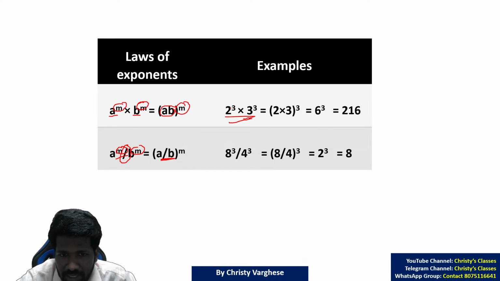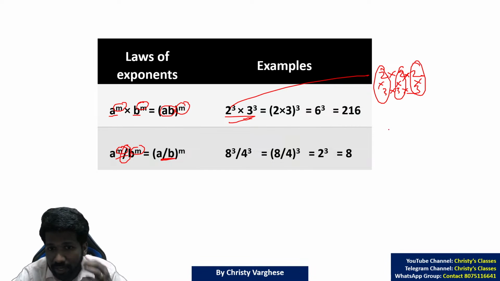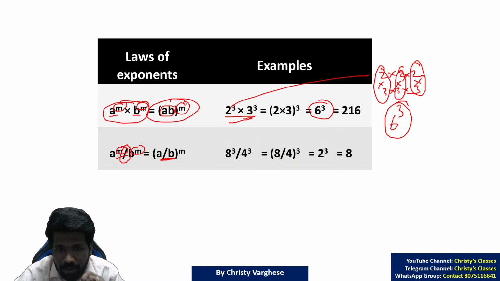This can be easily understood by understanding what is 2 cube. 2, 2, 2, 3 times. Now, what is 3 cube? 3, 3, 3, 3 times. Now, multiplying these 2 and 3 you will get a 6, each time. That means 6 raised to 3 it is. Now, it is 6 into 6 into 6. That is what is written in mathematical form as a raised to m into b raised to m as a into b the whole raised to m. The bases can be multiplied. And if it is division, the bases can be divided.